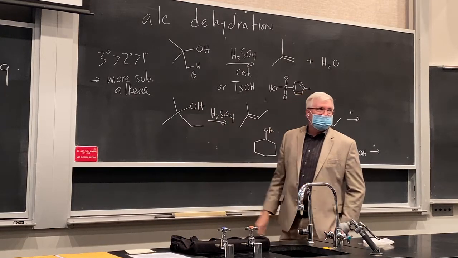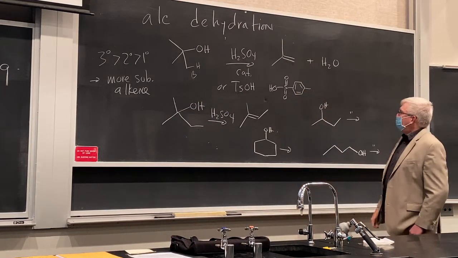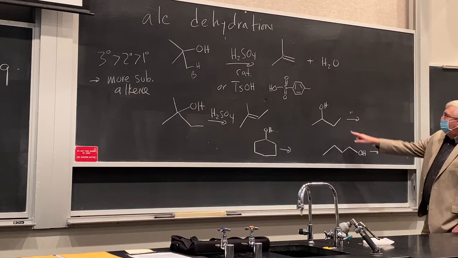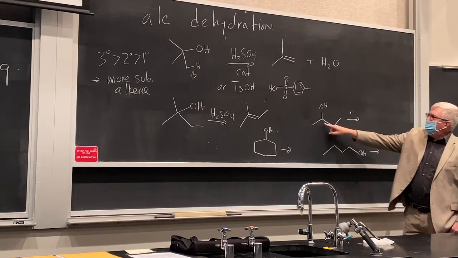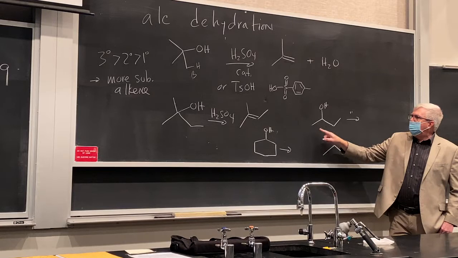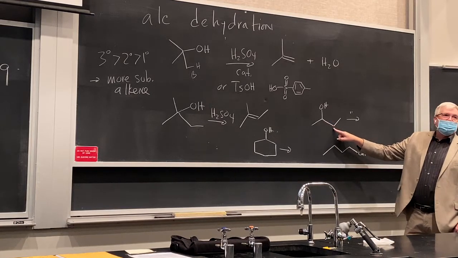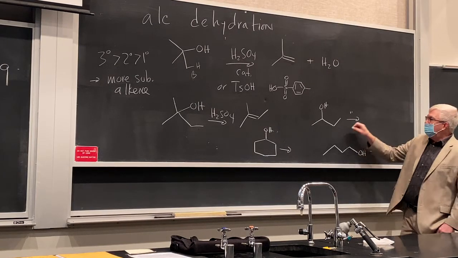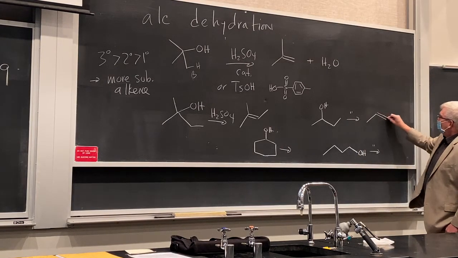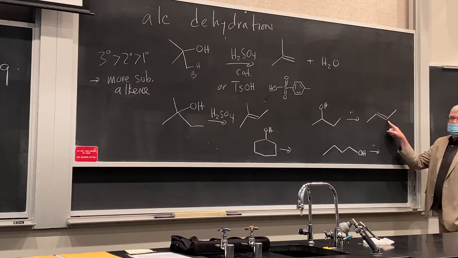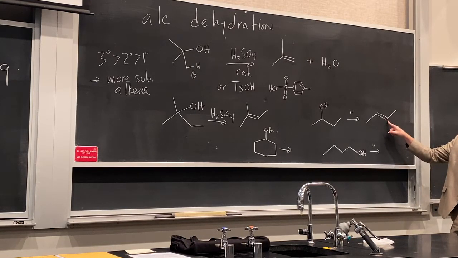That would be a di-substituted alkene. So again, examining the structures, here we have a secondary alcohol. We could eliminate water here or here. And notice if we eliminate here, we have the possibility of cis and trans isomers in the alkene. So we will get the more substituted alkene on this side and the more stable trans stereoisomer.